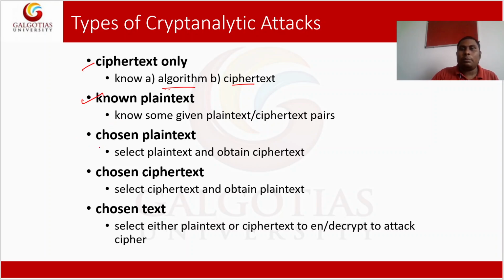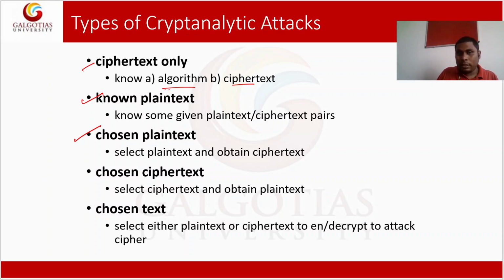Chosen plain text attack is like this: we select a plain text and obtain the ciphertext for it. Chosen ciphertext: we select the ciphertext to obtain the plain text, and that attack is called a chosen ciphertext attack.